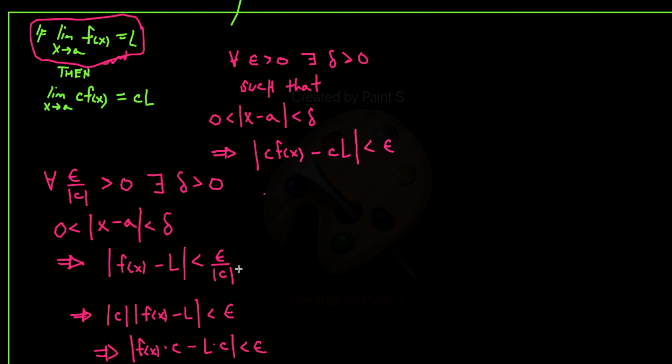Now, we're not quite done. We just need to state one last thing if c is 0. If c is 0, then you get the limit as x goes to a of 0. And it doesn't matter what you're tending towards. The limit of a constant is always the constant. And once you have this, you're done. You've shown that this immediately implies the statement. This means that the limit of c times f of x as x goes to a is equal to c times L.